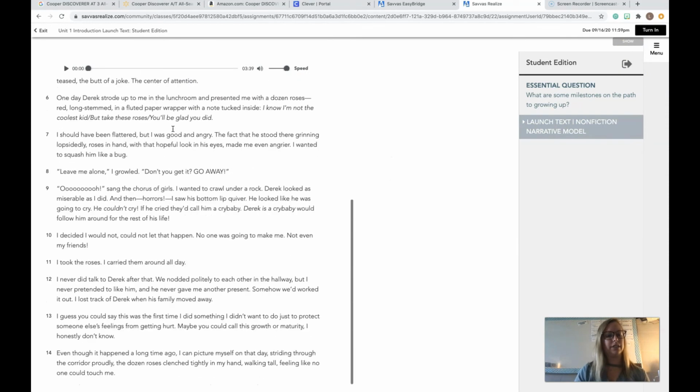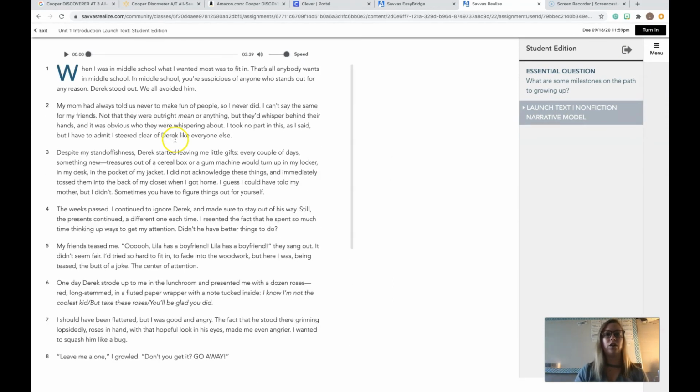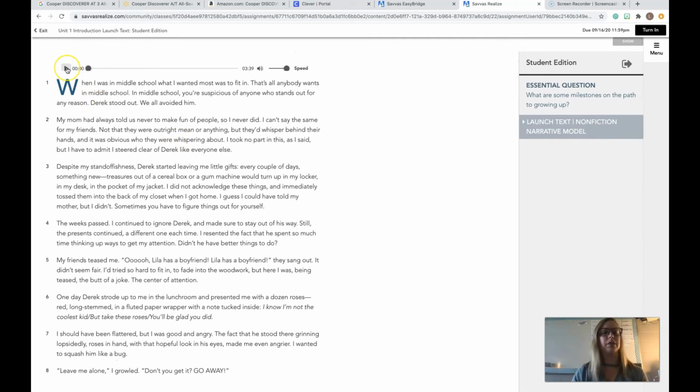And then as you can see, the launch text is not very long. What I do like about the Pearson platform, though, is if you struggle with reading online like I do, you can actually play the text.